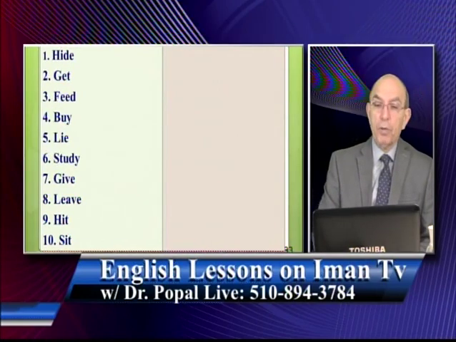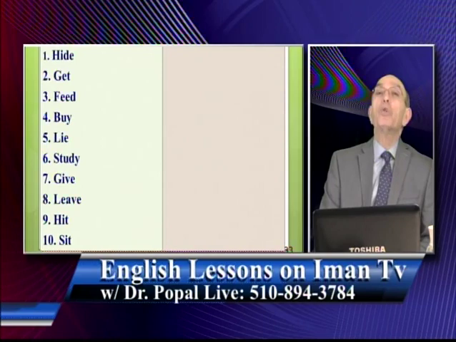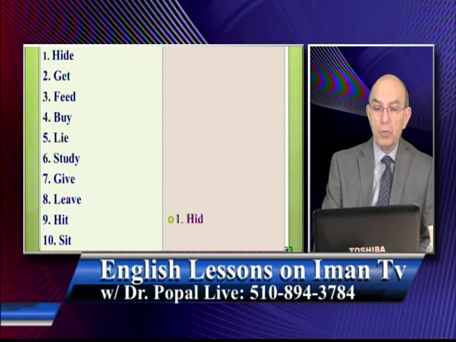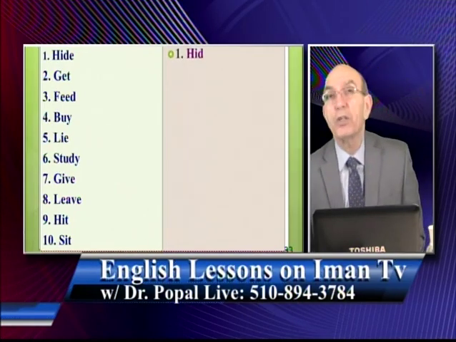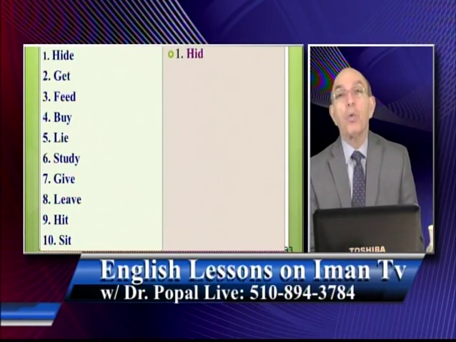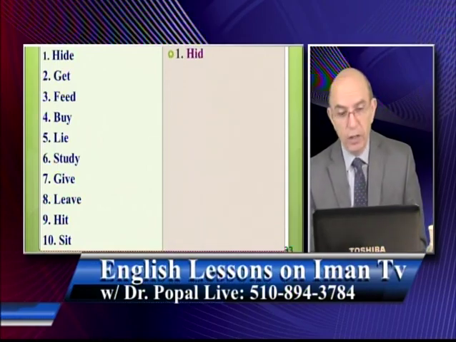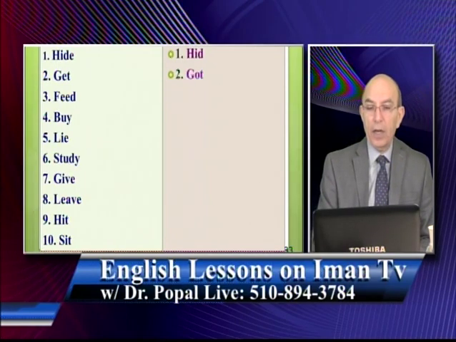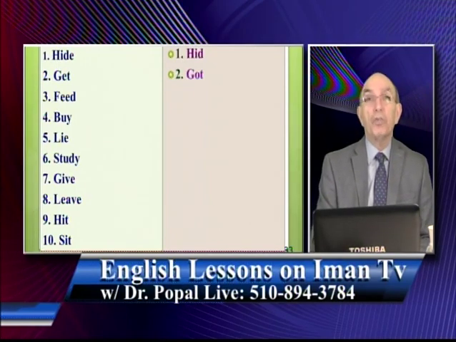So the next group of words, we look at the past form of these verbs. We decide which one is regular, which one is what? Irregular. Like for hide, the past tense is what? Hid. So the form changes without any regulations. So it is what? It's called irregular verb. Get becomes what? Got. There is no rule for this either.